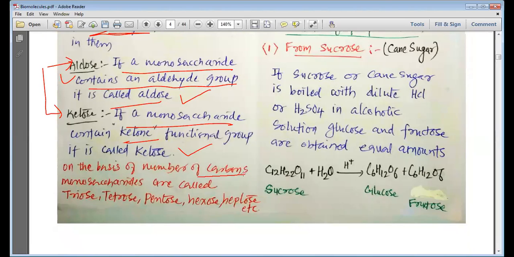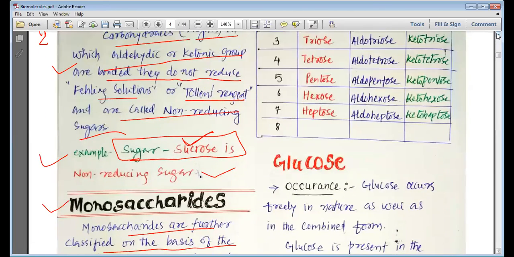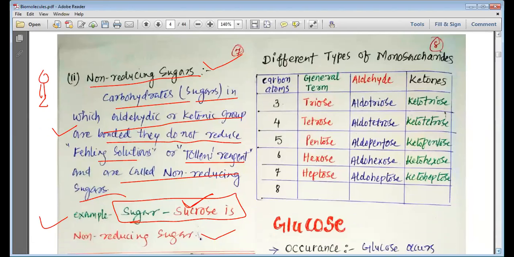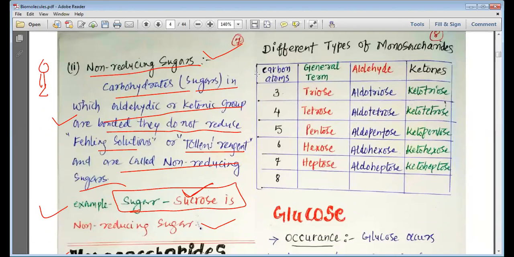On the basis of the number of carbon, monosaccharides are called triose, tetrose, pentose, hexose, heptose, etc. Triose means 3 carbon, tetrose means 4 carbon, pentose 5 carbon, hexose 6 carbon, and heptose 7 carbon. On the basis of this, these monosaccharides are classified. Now you can understand them, like we have made a table for them, with the number of carbon, the general term, whether they are aldehyde, then what is the name, and if the functional group is ketone, what is the name.